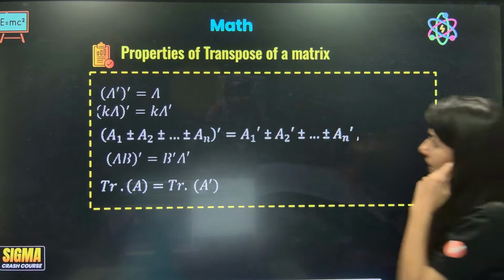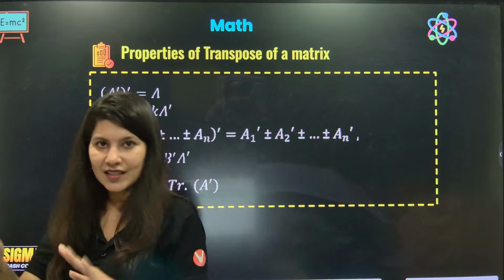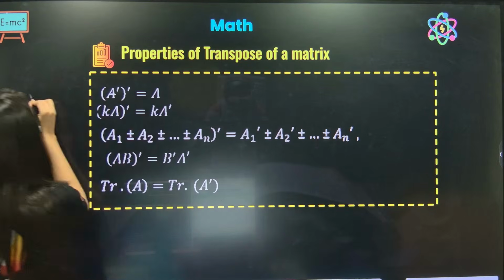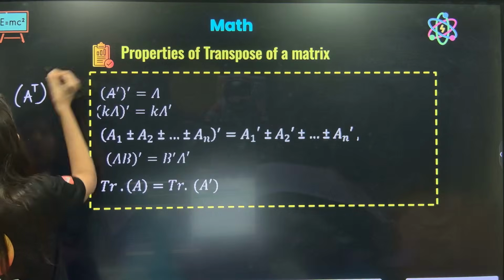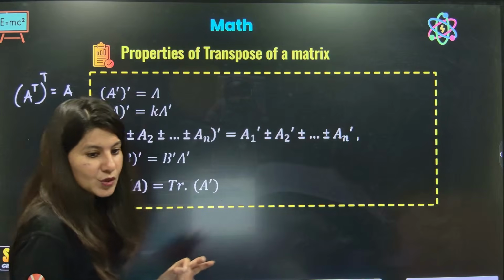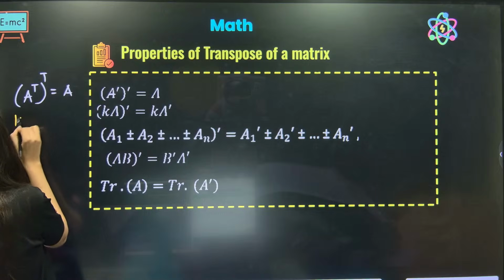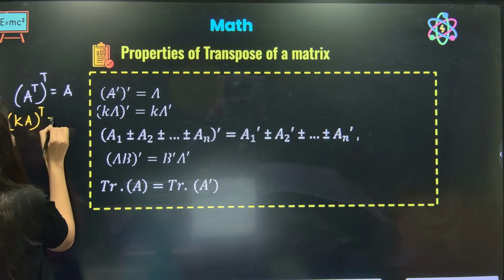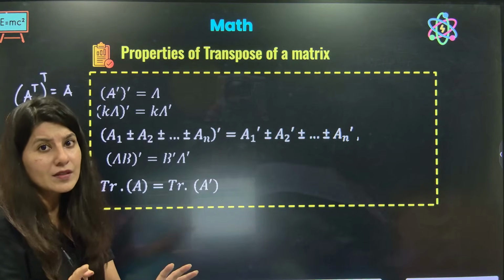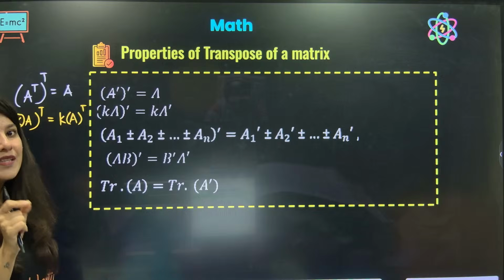Now understand, there are some properties of transpose. Also, transpose can be represented by A power t, or A dash will also work. Basically, the first property says if you take the transpose of A and one more time you take the transpose, you will get back to the original matrix A. Now, the next property is that suppose you have K times A and you have to take the transpose. You know what? This K is very innocent. K has nothing to do with transpose. It will come out as it is and A will still face the consequences of transpose.